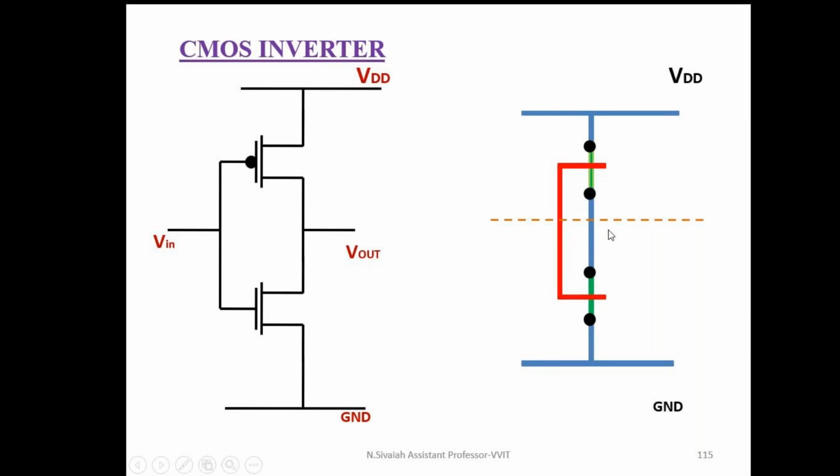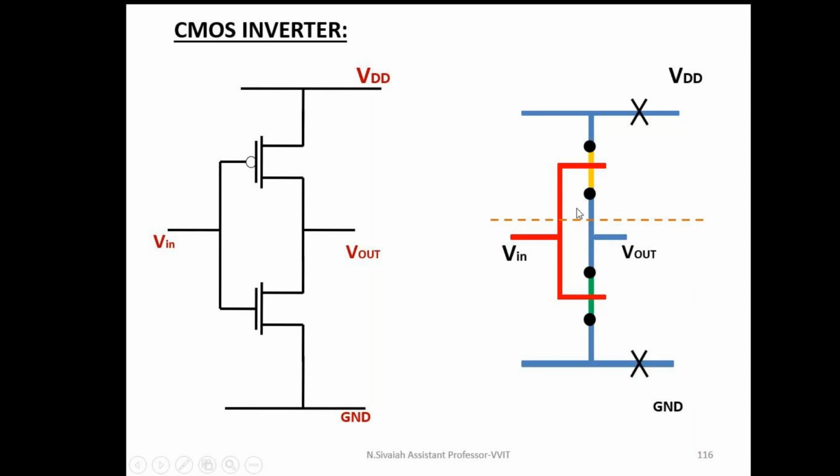For making the input and output connections, both the gate terminals are shorted and given as the input terminal. That's why here also both the gate terminals are shorted and given as V input. I am going to take the V output across these drain terminals. That's why I take the V output terminal here. This is the stick diagram of the CMOS inverter. The only difference is what? Draw the demarcation line. In order to avoid the touching of P diffusion and N diffusion, I am using a metal line.